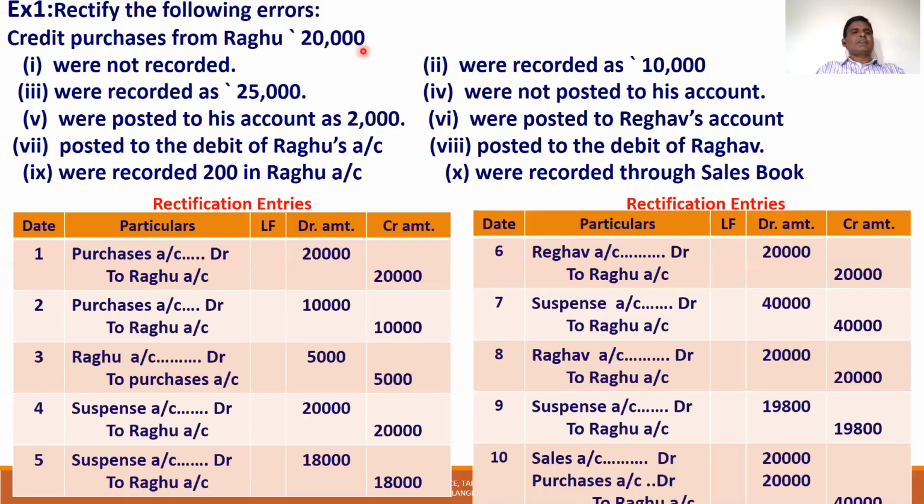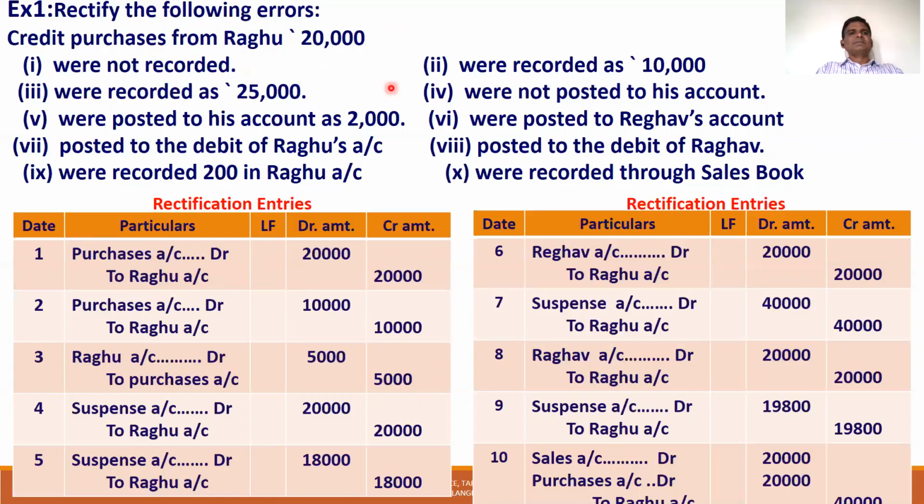So what is the first entry? Rectification entry. Credit purchase from Raghu not recorded. Now record with the correct entry. What is the correct entry? When goods are purchased, purchase account is debited and the giver account is credited. Purchase account to Raghu account, being error rectified.